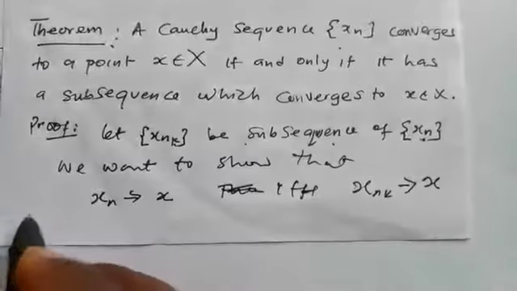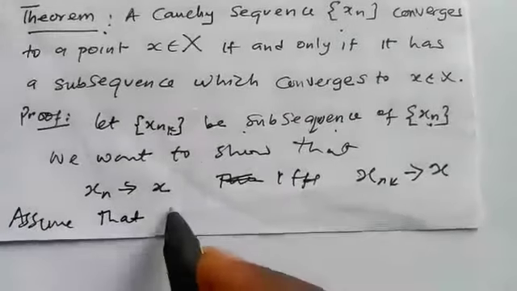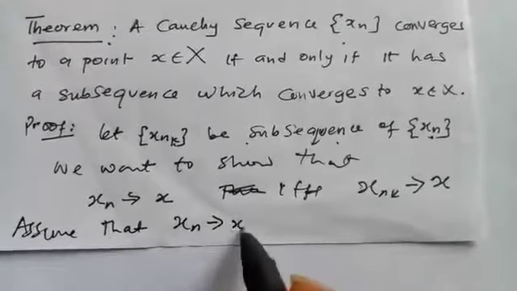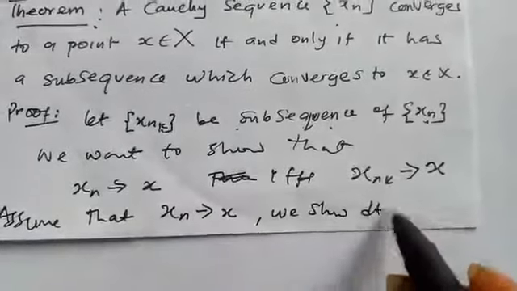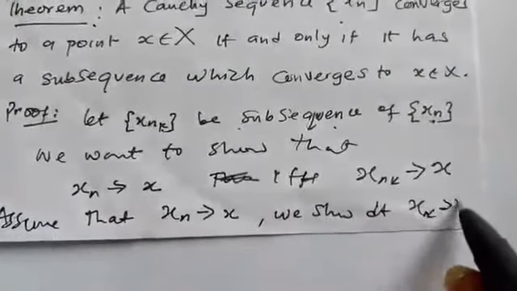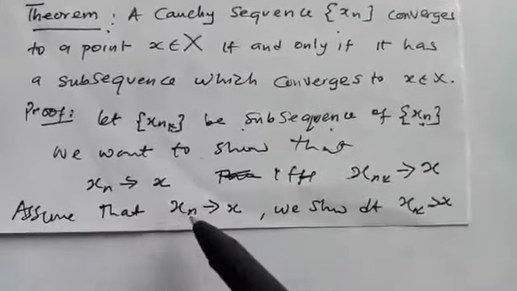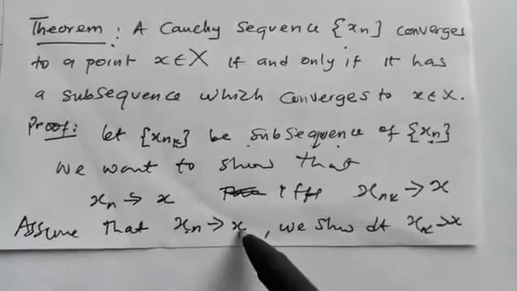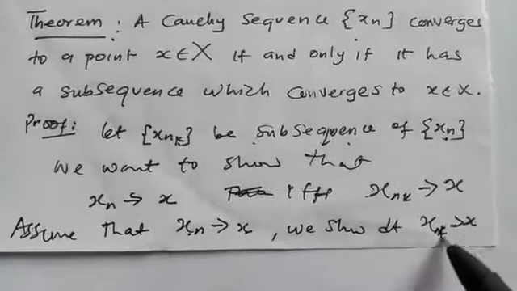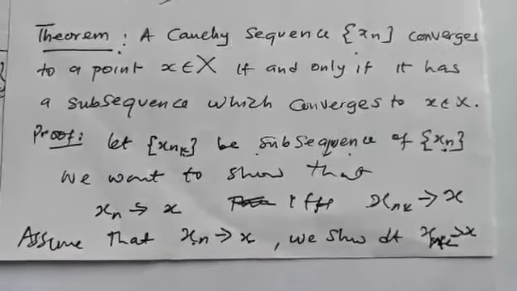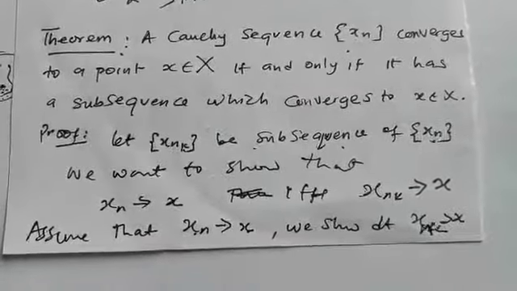So what we do is that we first assume that S_n converges to S. Then we need to show that S_nk also converges to S. That's the first part. Since we have if and only if, we want to show that if S_n converges to S, then S_nk must converge to S as well. Now let's get on to the proof.